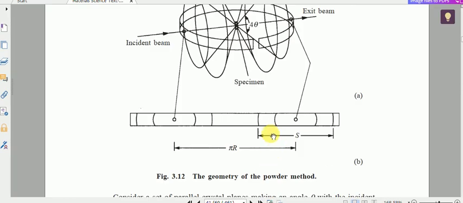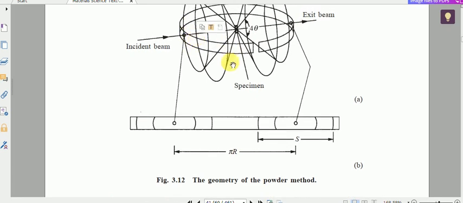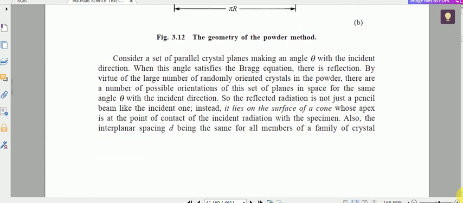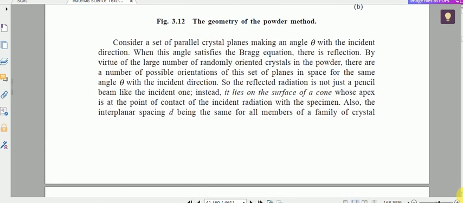So, in this book you can see this is the S value, and pi r, the distance between the incident point and exit point, pi r, because total circumference is 2 pi r. So, this is the linear separation between the incident point and exit point, it is pi r. Okay, that is the geometric arrangement of powder method crystal structure studies.